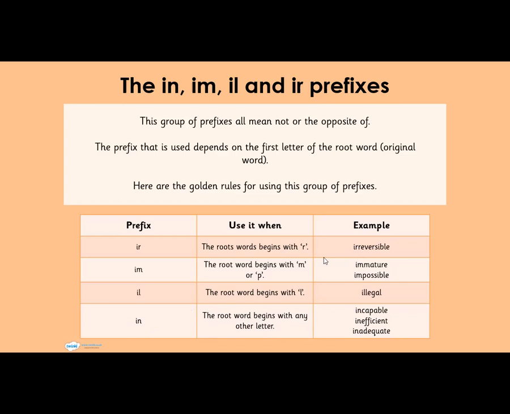So you have to memorize R, M or P, R, M, P, R. A word that starts with R takes the prefix ir. A word that starts with M takes the prefix im. A word that starts with L takes the prefix il. Any other word, any other starting letter, we use in.